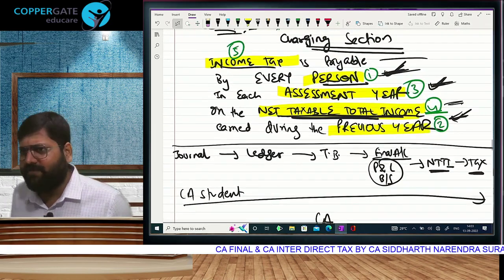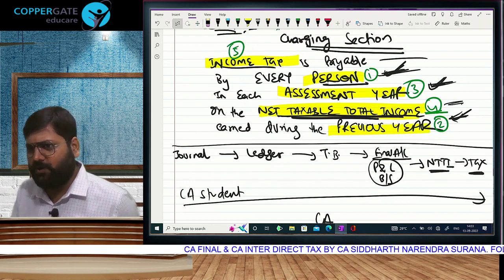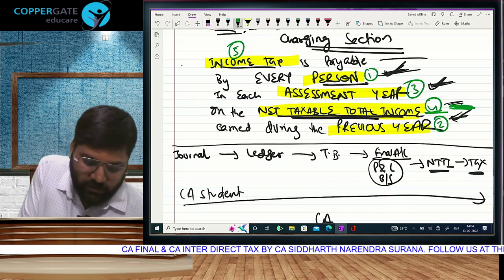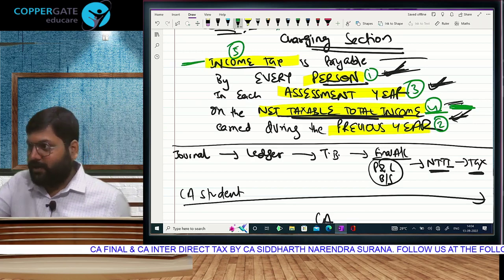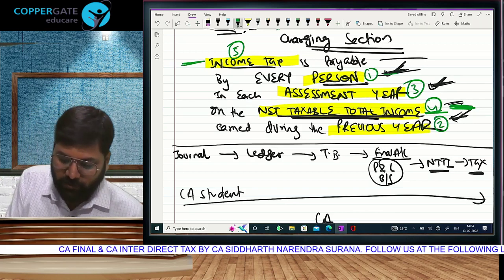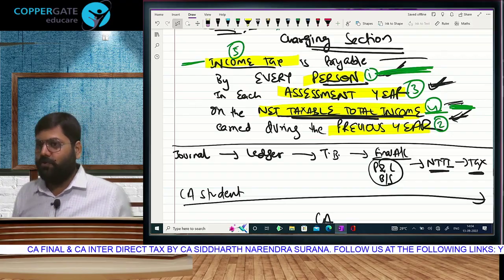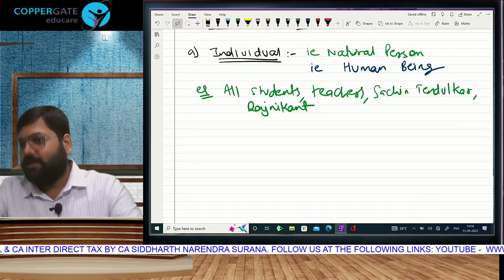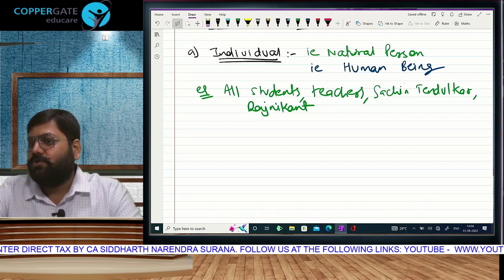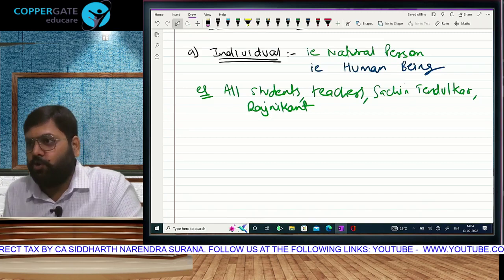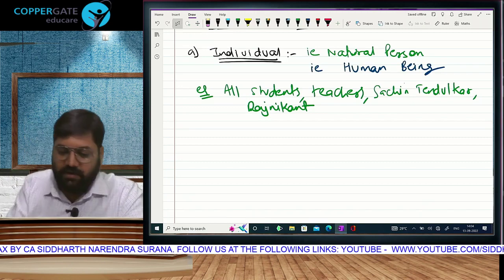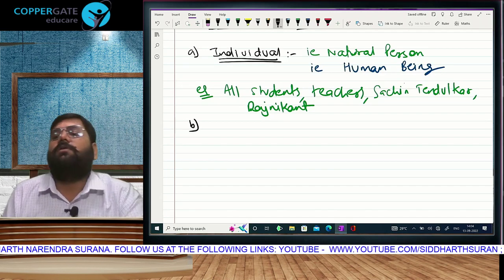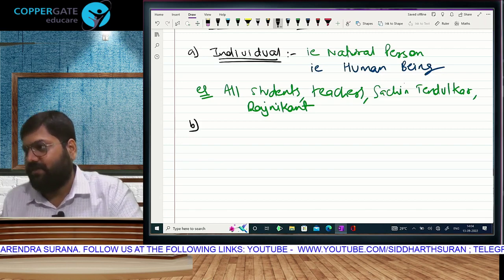If you have income, then one day what will happen? Whenever you have income, you move from a student to being a professional. When you have income, you'll calculate this, and then you calculate this. But to calculate the two things, you have to first come in this, no? Yes, all individuals. That is only the first point. What is the first point in the definition of person? Individual. Which individual? All individuals, if they have income.